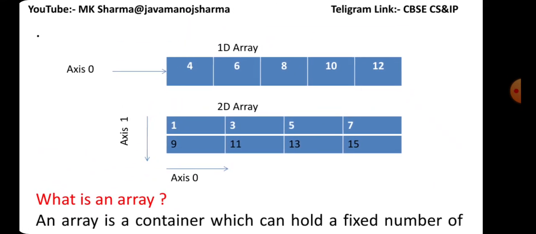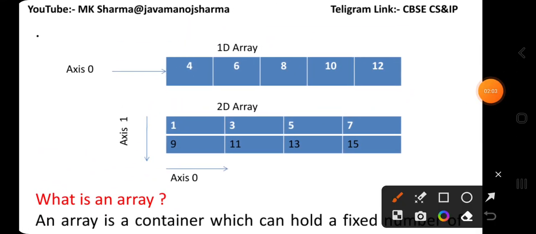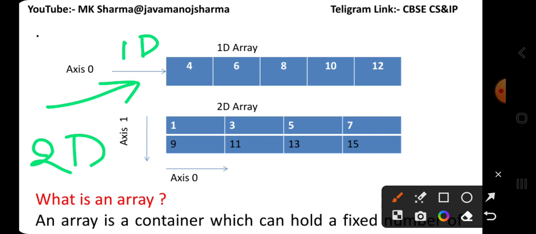The first figure describes a one-dimensional array, and the second figure describes a two-dimensional array. An array contains data of similar type, that is, homogeneous data. Hence this is an integer array that contains 4, 6, 8, 10 and 12. These are index 0, index 1, index 2, index 3 and index 4.